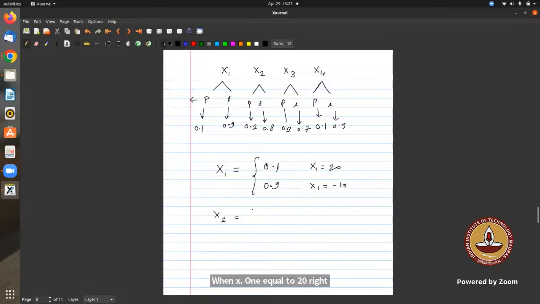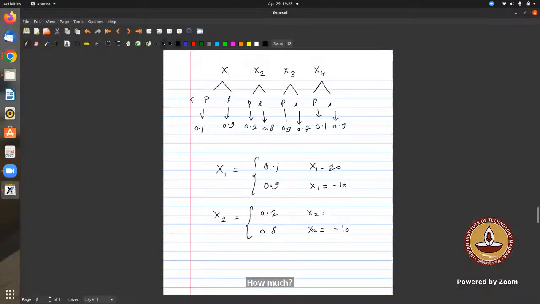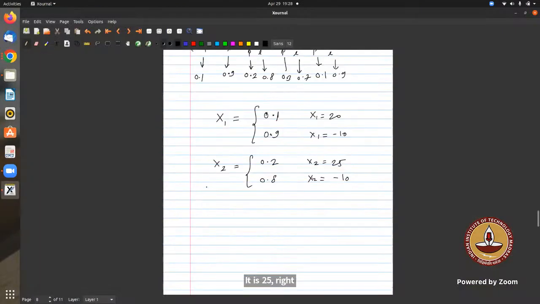Similarly for X2, I will write the PMF as 0.2 and 0.8, when X2 equals 25.